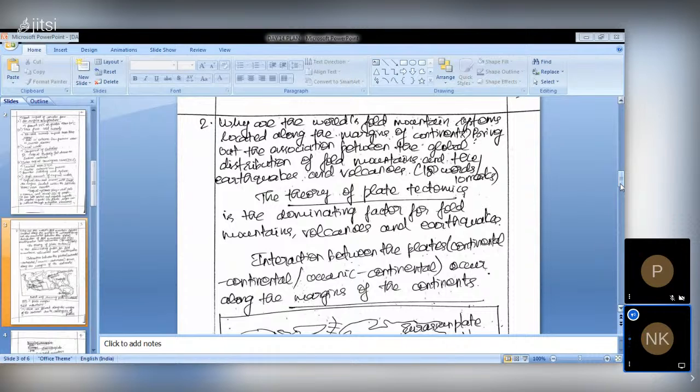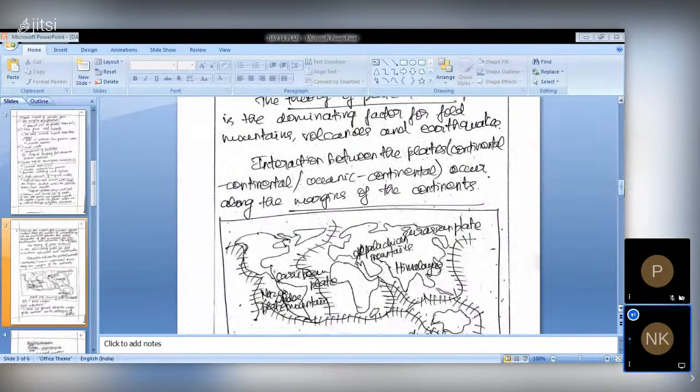That is how the zone of subduction will be formed, and you will get fold mountains on the land. On the ocean, if an ocean and a continental plate converge, you can see ridges like islands being formed. So this is the process.